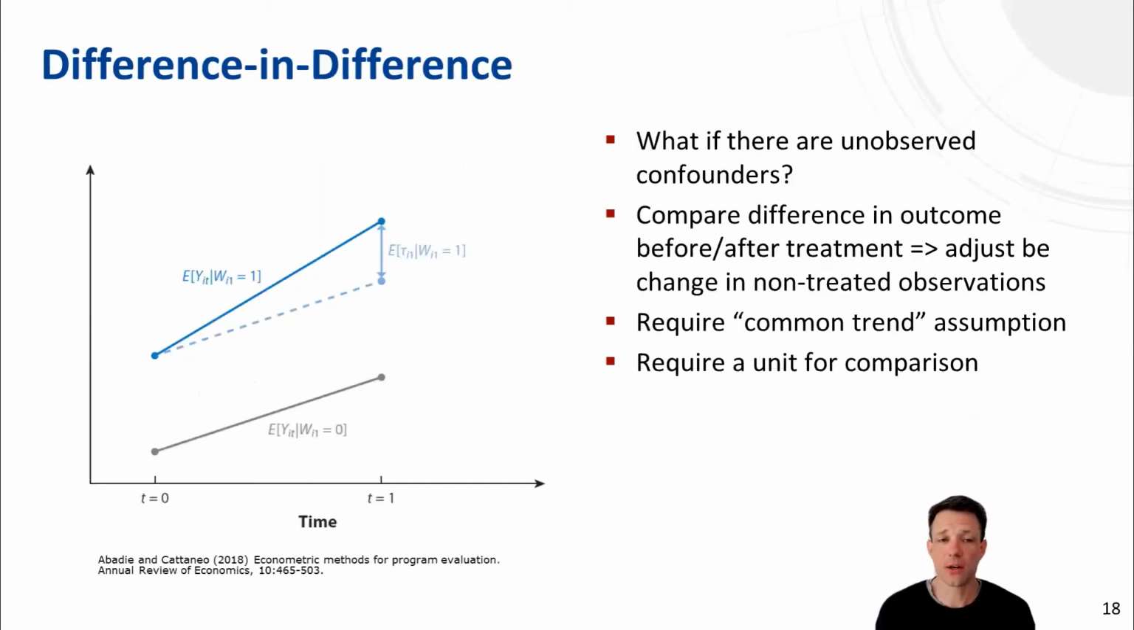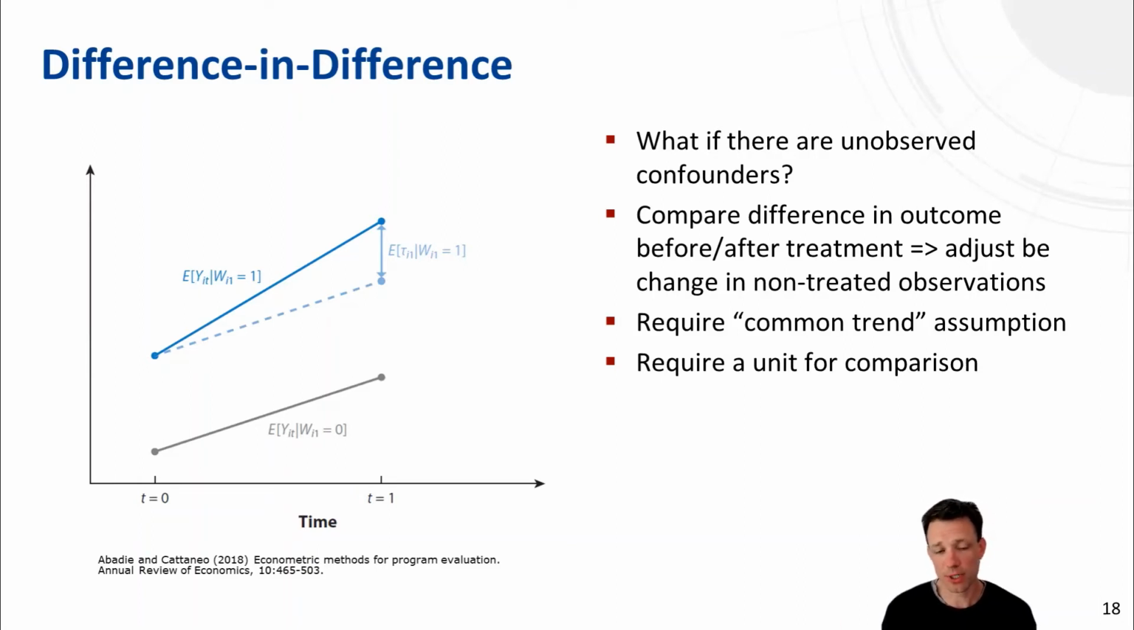And if that's the case, then we also have alternatives, particularly if you have observations across time. If we have a pre-treatment and a post-treatment observation, then we can use an approach which is called the difference in difference approach. The idea is that we compare the difference in the outcomes before and after treatment, so the difference in the blue line here, but adjust for the change in the non-treated units, which is the gray line. Yeah, therefore the name difference in difference. So you basically correct for a common trend.